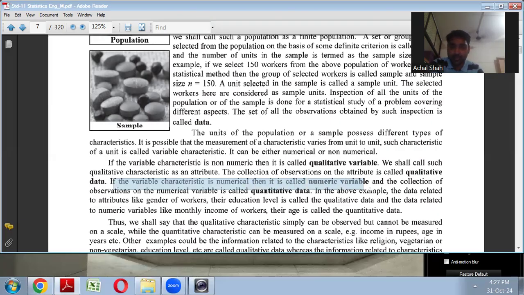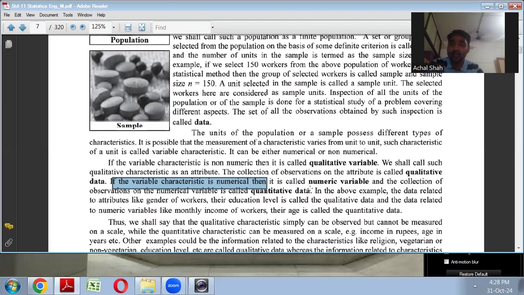If the variable characteristic is numerical, then it is called a numerical variable. Say, for example, income of the workers, that is numerical data. Which you can count, that is called numerical or quantitative data.